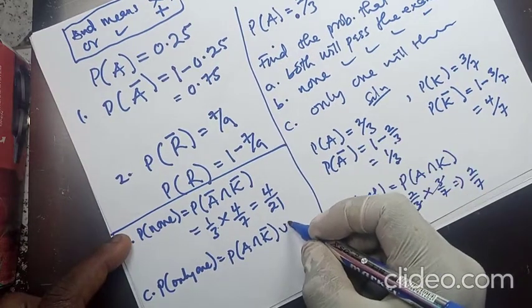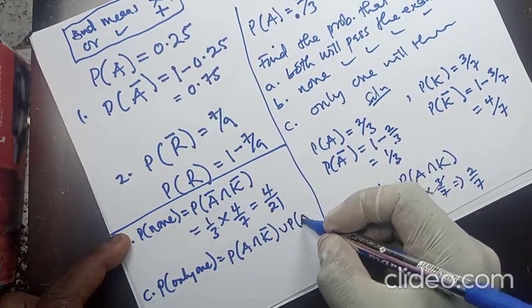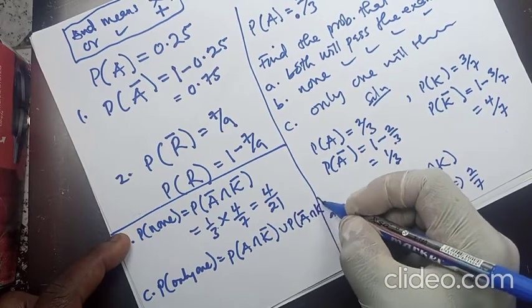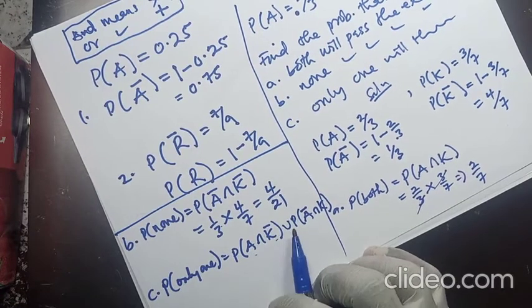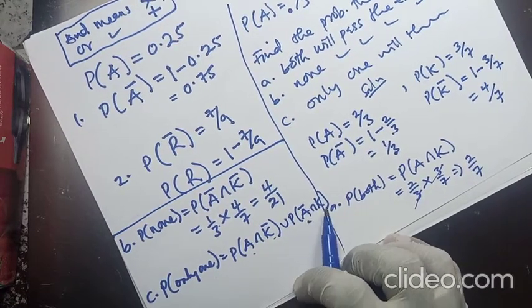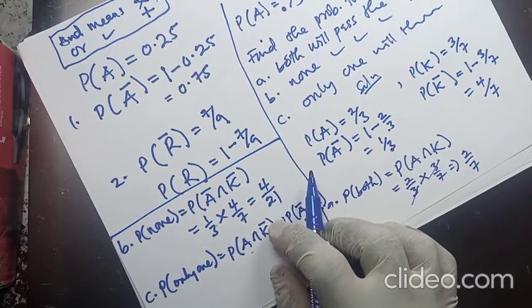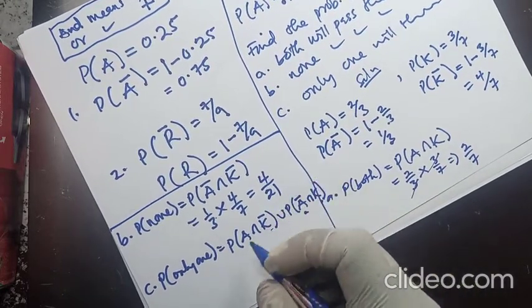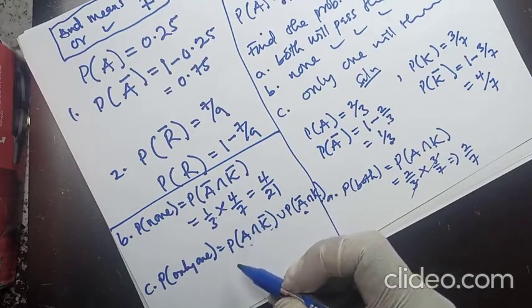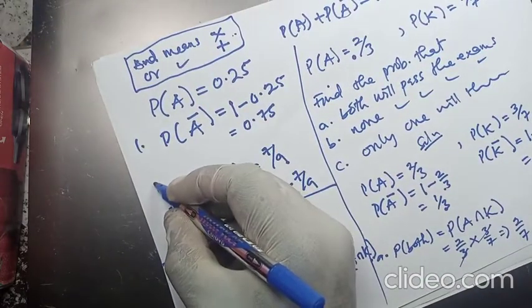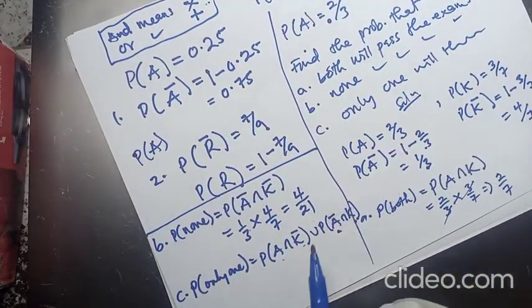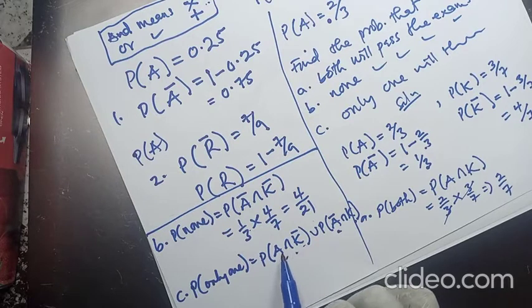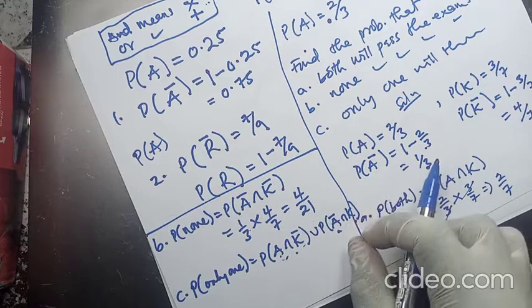So it's either Amma passing the exams and Kofi failing, or Amma failing and Kofi passing. So this is for only one of them passing the exams. Always note that because we are dealing with two people, we need two sections, with two letters in each section: this and this in one section, and this and this in the other.